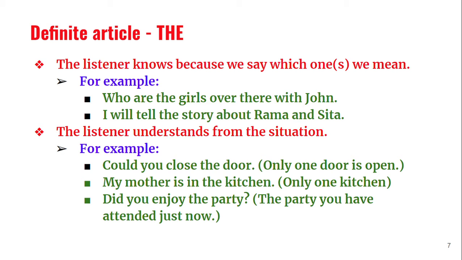So "the kitchen". Where is your mother? She is in the bedroom. Two bedrooms may be there, but still you are very sure in which bedroom your mother will usually be. So even there you can use "the bedroom".